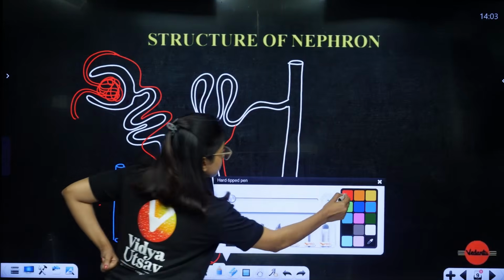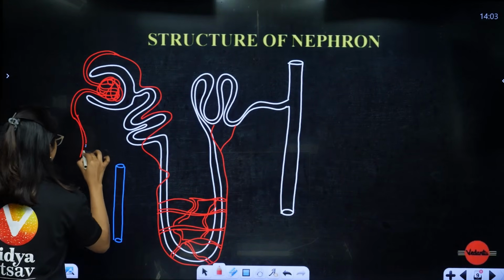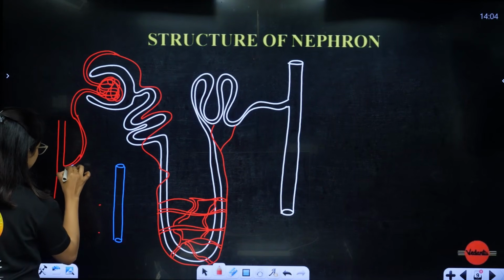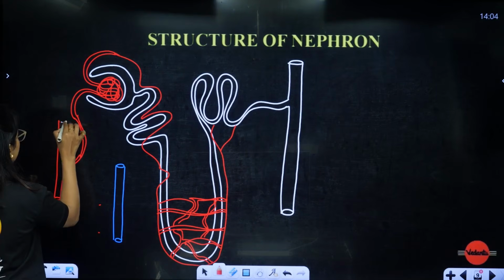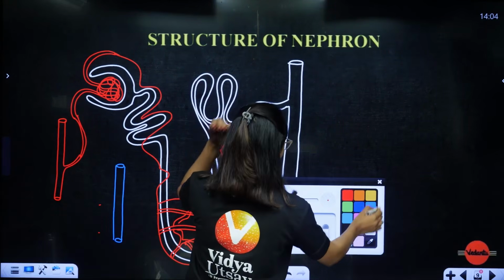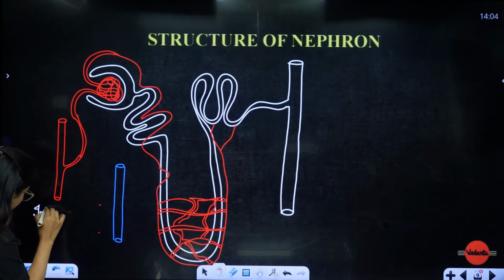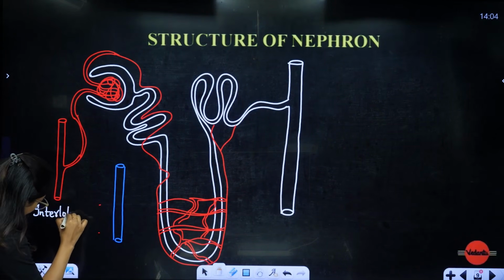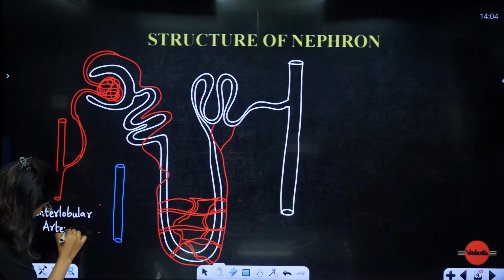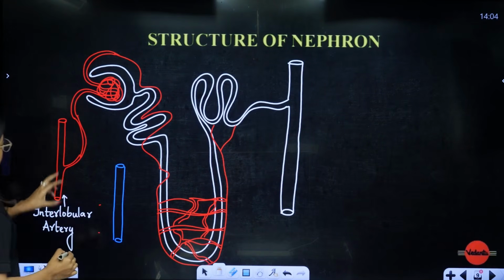Clear? Okay, here I will show you for arteries. It's easier for me to show arteries because if I stretch the artery like this, I will be able to draw it. So this interlobular artery I can show. Veins also will be there, but usually we do not show the vein connection because it is a little complicated to show both. Remember, from the renal artery the blood is coming, so from there it will go.